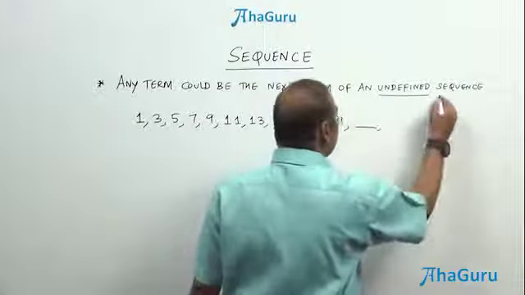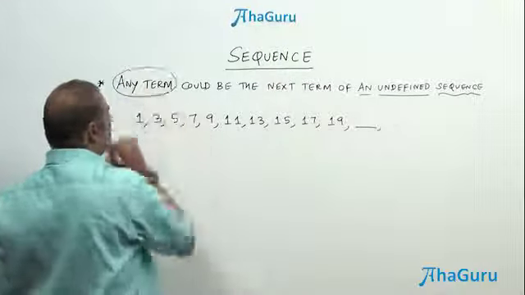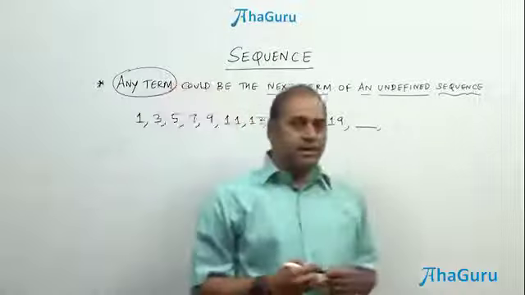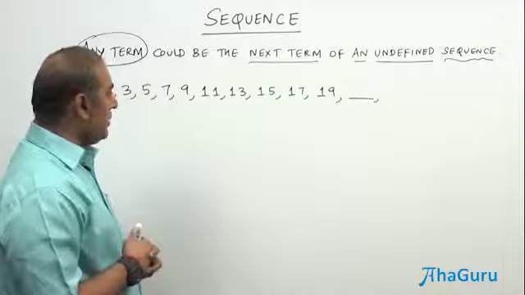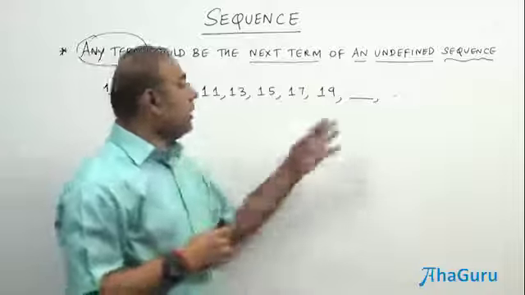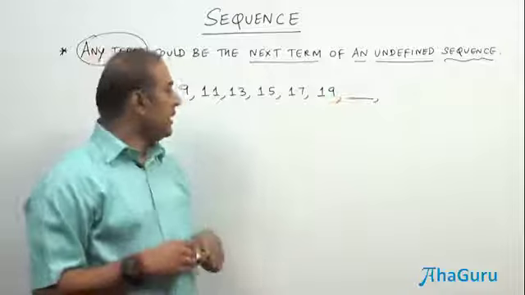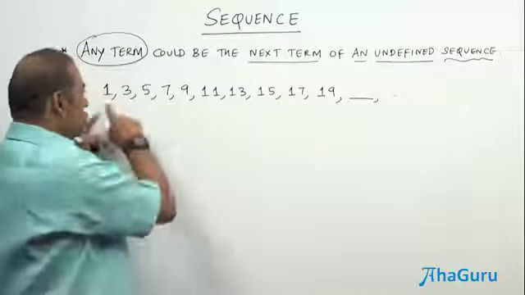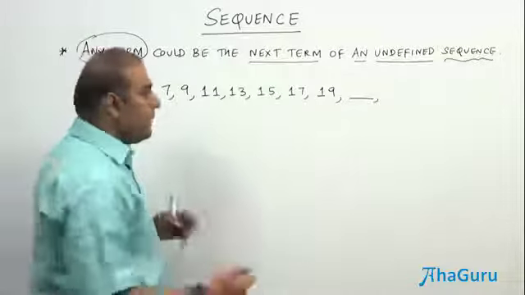So if a sequence is not defined, then, and this is very important, any term could be the next term of an undefined sequence. In fact, any term means any value is going to be the next term. Therefore, we have already seen 1, 3, 5, 7, 9, 11, 13, 15, 17, 19. What is the next number? We are given some arguments and got some numbers here, right? If it is going to go in strictly ascending order of odd numbers, the first odd number is 1, 3, 5, 7, like that, and after 19 you will be getting 21. That's what many people guess.